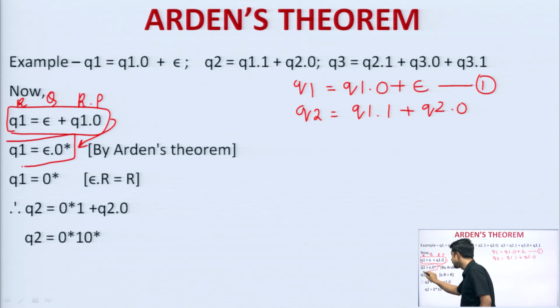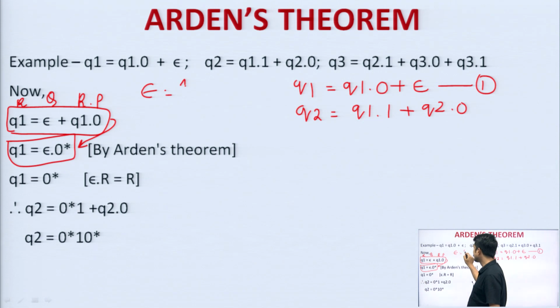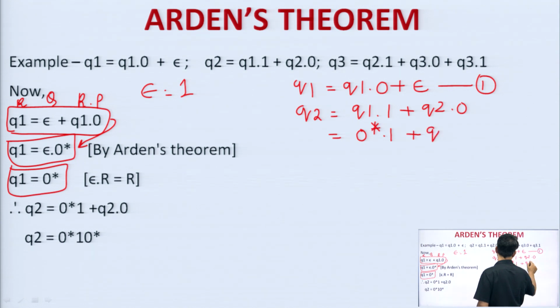I hope you are getting the particular concept. So this is the huge expression. Now I have simplified this into epsilon dot 0 star. Now, epsilon generally means what? 1. So I can simply write it as 0 star, got it. Therefore, Q1 we now got as 0 star. So this Q1 I can implement over here, then it will be 0 star dot 1 plus Q2 dot 0.